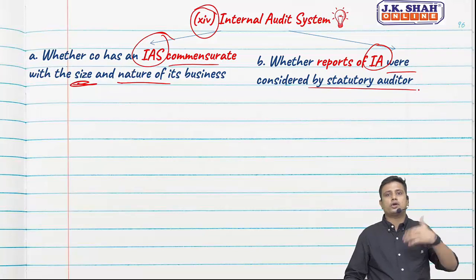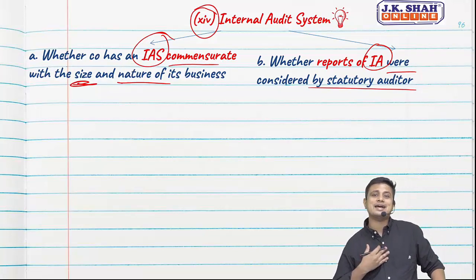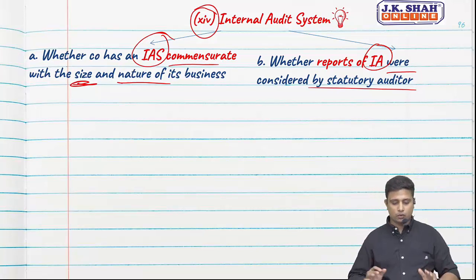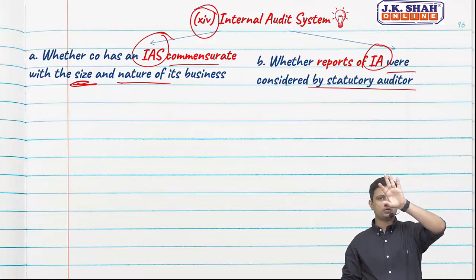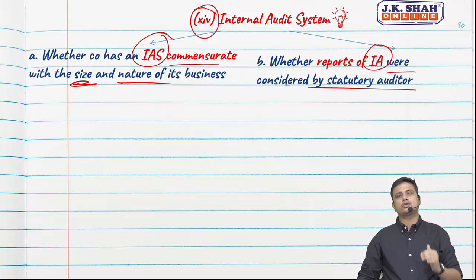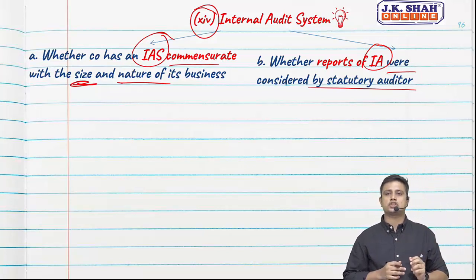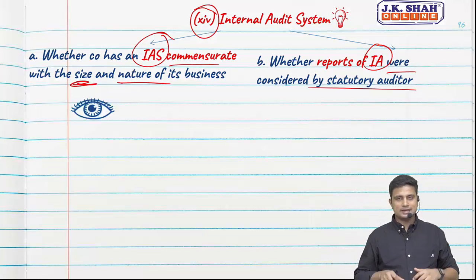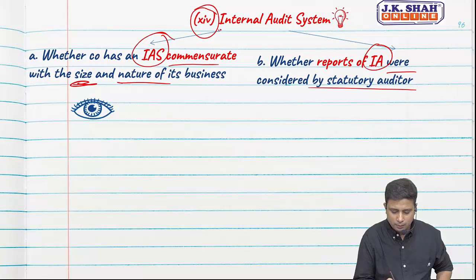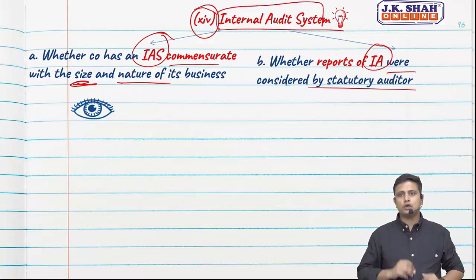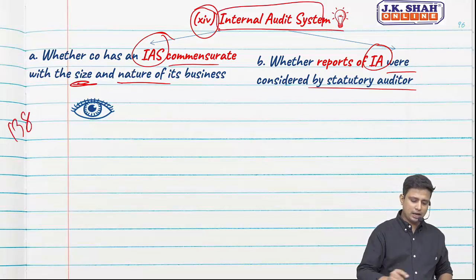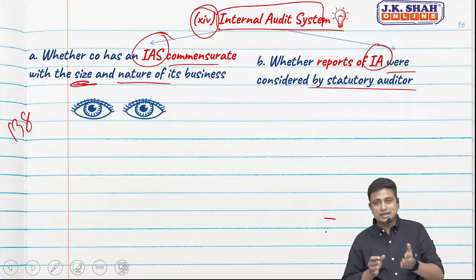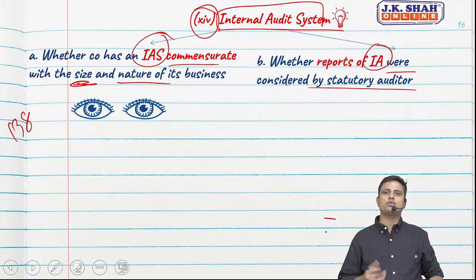So wherever internal auditor has issued any report, we as statutory auditor, whether we have gone through the reports of internal auditor or no. So in case of internal audit, we need to check two things. Firstly, whether the internal audit system is commensurate with the size and nature, and whether we have considered the report of the internal auditor. See, a lot of students are not really aware about internal audit is applicable to whom. See, we have section 138. So let us just go through section 138 so you come to know internal audit is applicable to which entities.